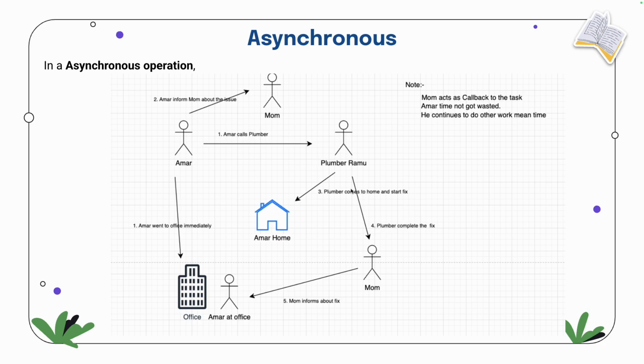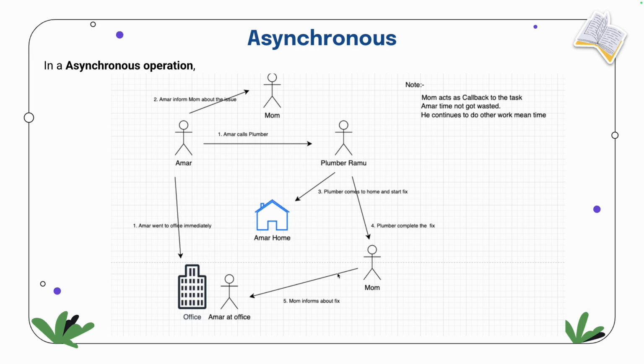Now, once he fixes the issue, Amar goes to the office at the same time. Now Amar is at the office. Later, mom, after the plumber fixes it or the plumber didn't fix it, both scenarios I'm talking about, here the wrong scenario, here the right scenario. Once the plumber leaves the house, mom will inform Amar, okay Amar, the plumber has fixed the things or the plumber has not been able to fix the things. But till this time, Amar went to the office and he's still doing some work. He's not blocked, right? So everything got saved for Amar.